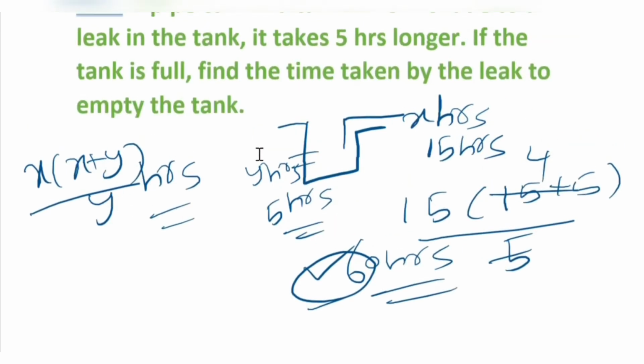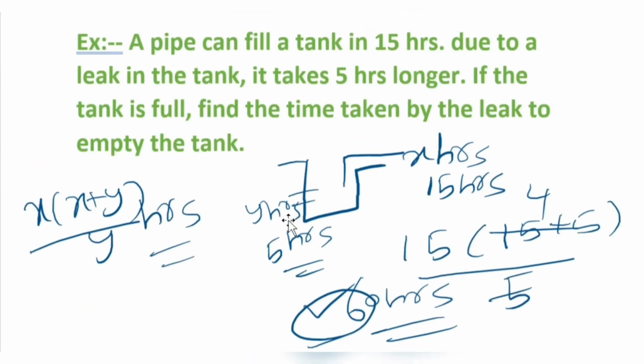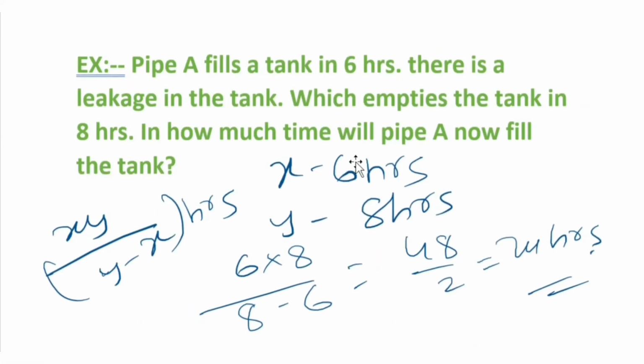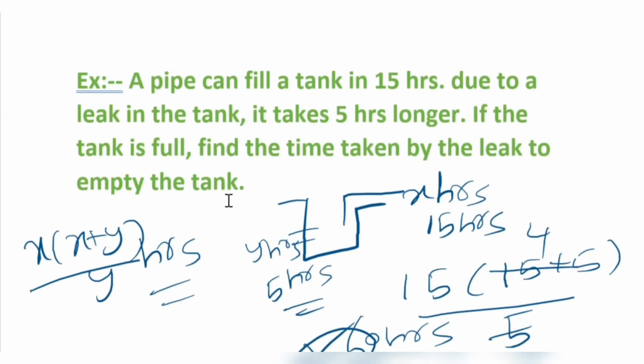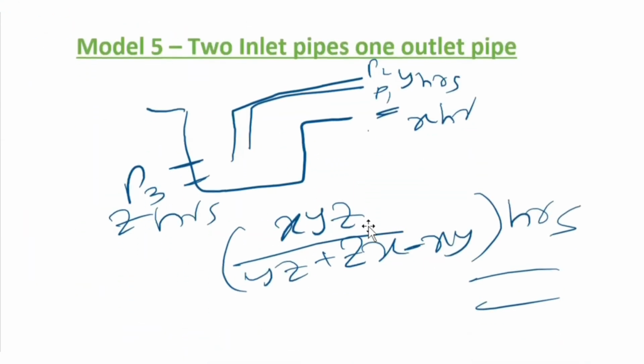One pipe is filling and one is leaking out, so find the time taken by the leak to empty the tank. This is the formula. Don't confuse the third and fourth models. In the third model they ask in how much time pipe A will fill the tank, so you use that formula. In the fourth, they ask the time taken by the leak to empty the tank. This is the last model I explained.